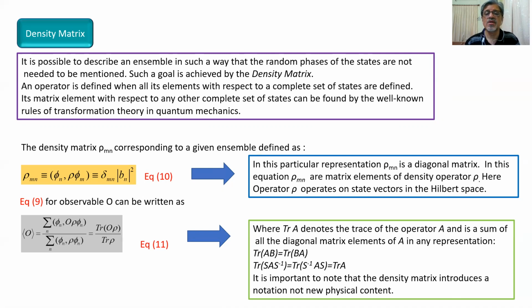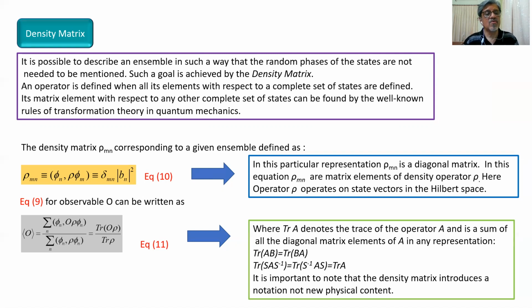In this equation, rho_mn are matrix elements of the density operator rho. Here, the operator rho operates on state vectors in Hilbert space, so all these operations are performed in Hilbert space. The operator rho is in the form of a matrix, and rho_mn are represented by columns and rows.